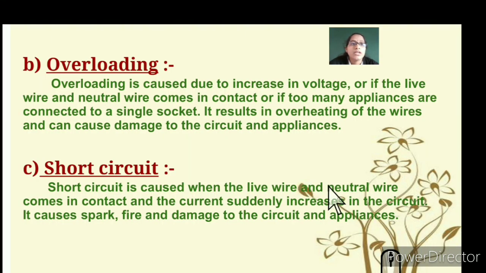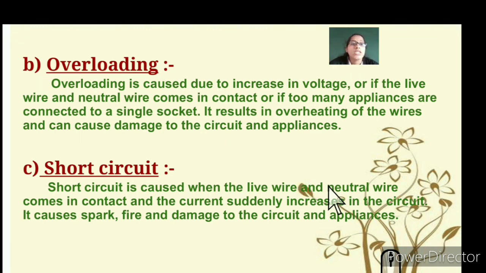Then what do you understand by overloading? Overloading is caused by an increase in the voltage. It sometimes happens if the live wire and neutral wire come in contact, or too many appliances are connected to a single socket. You can see that in your house, two or more appliances are connected to one socket itself. Overloading happens, and it results in overheating of the wires, and it causes damage to the circuits and the appliances too.